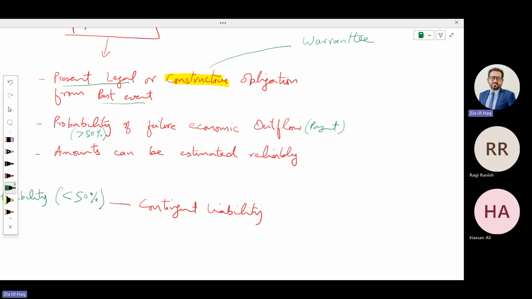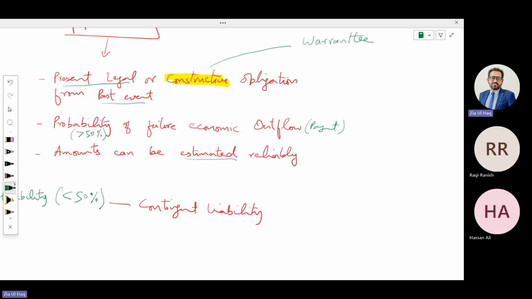How much amount? You can make a best estimate based on the past years' warranty claim results, or you can make a guess, or you can consult a specialist. So that can be calculated. Obviously, that will not be exact. It will be estimated. So the company needs to create a provision, because this is a constructive obligation, not legal. The company created it by itself.